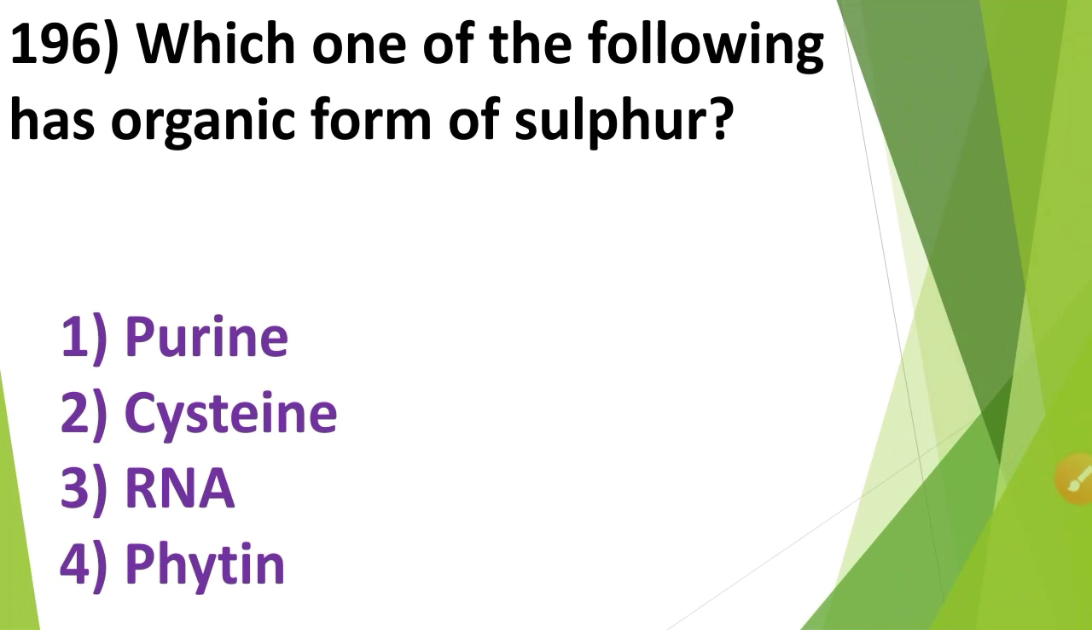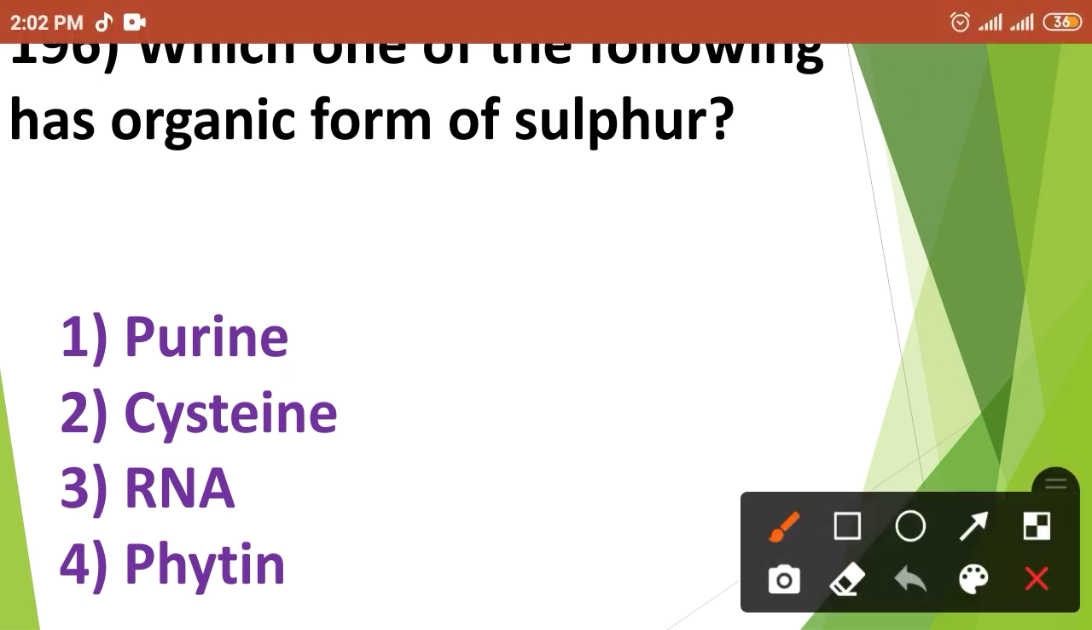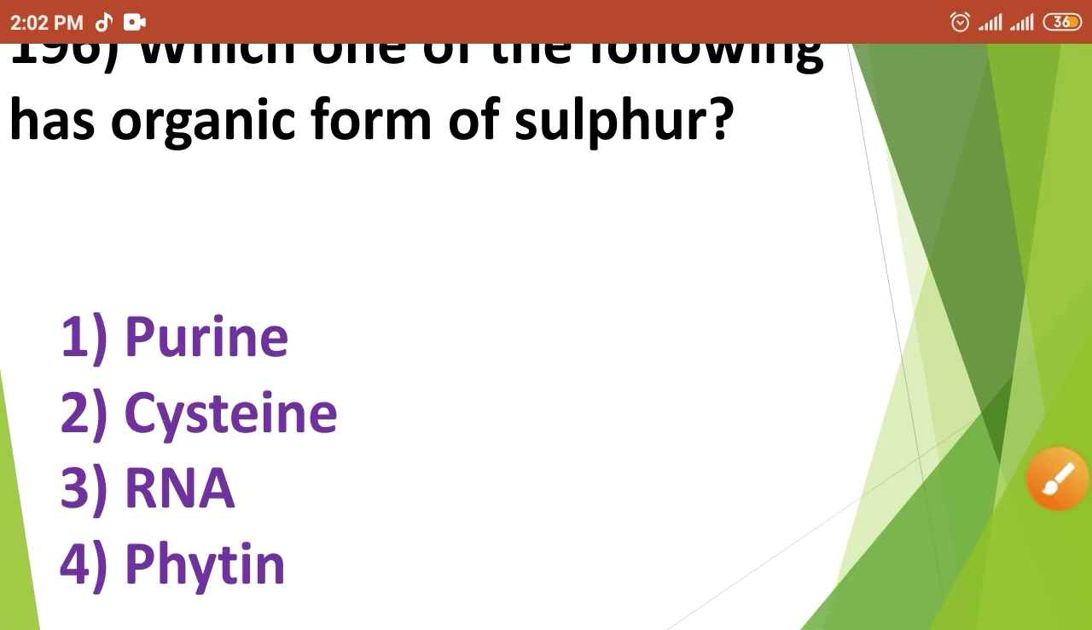Then next question. Which one of the following has organic form of sulfur? First option, purine; second option, cysteine; third option, RNA; and fourth option, phytine. So the organic form of sulfur is option number 2. That means cysteine.